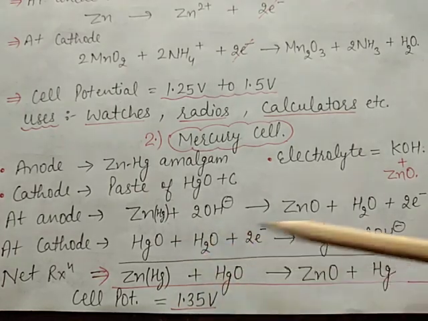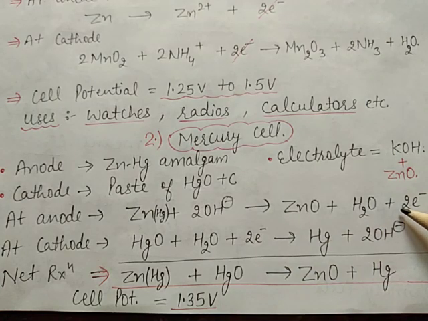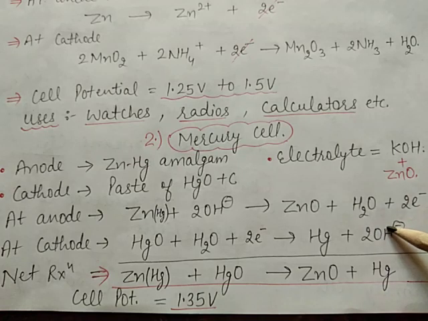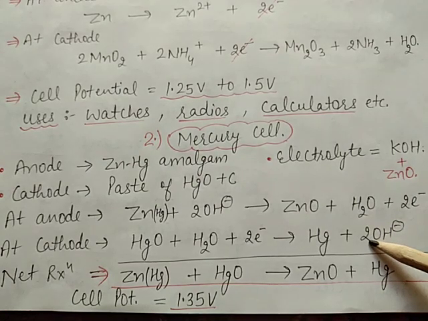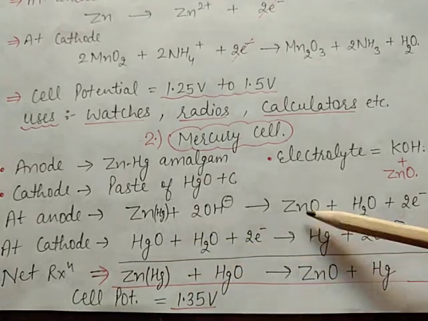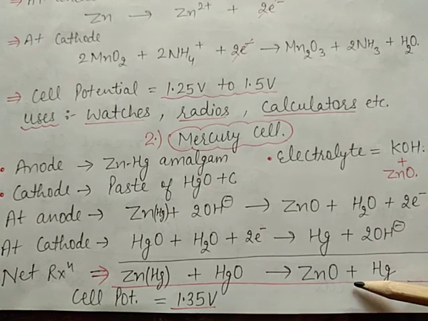Here water and water cancel out, 2 electrons and 2 electrons also cancel out, and 2 OH negative ions and 2 OH negative ions also cancel out. Only this is left: HgO gives ZnO plus Hg. This is the net equation.